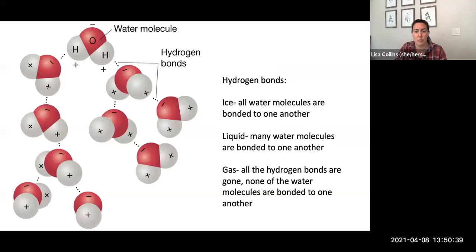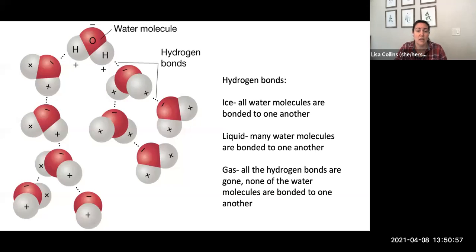Because of the polarity of water molecules, the negative oxygen sides of the water molecules will bond with the positive hydrogen sides of other water molecules, and these bonds are called hydrogen bonds. They are weaker than the covalent bonds that hold an individual water molecule together, but they give water unique properties.